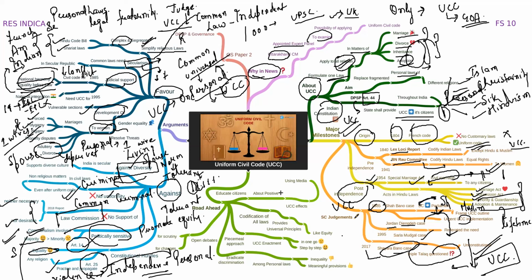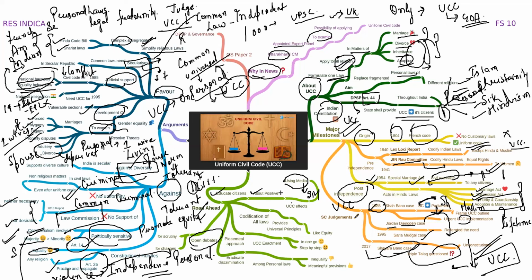We also have some measures on how we can smoothly enable this transition, or rather try to implement some dynamic changes into this status quo approach. First, we should educate the citizens. There should be open debates regarding these sensitive issues. The education should be about the positives of the UCC. And how can we educate citizens? By using the powerful tool of media, and in today's world, the powerful tool of social media.